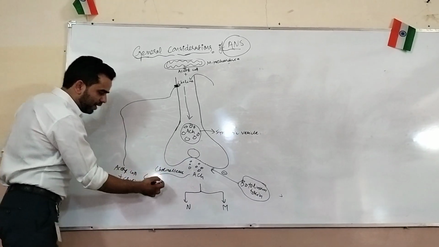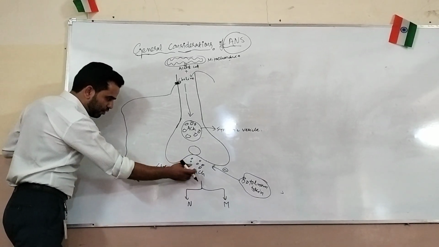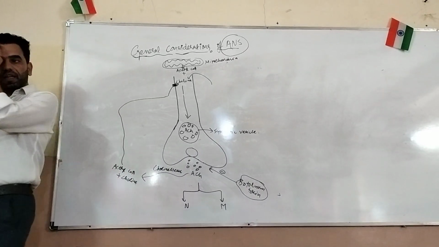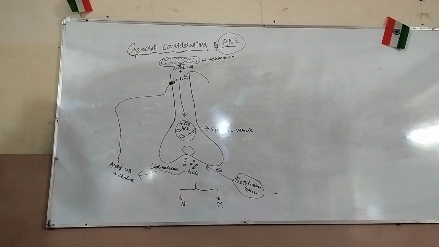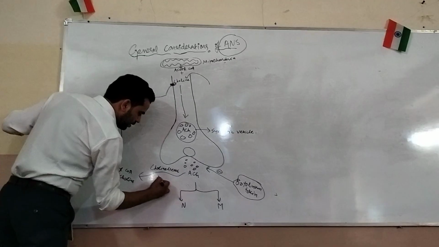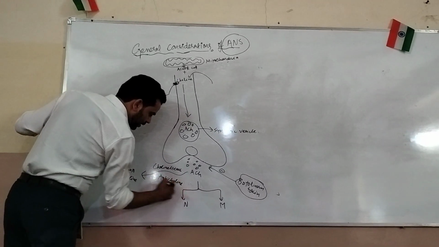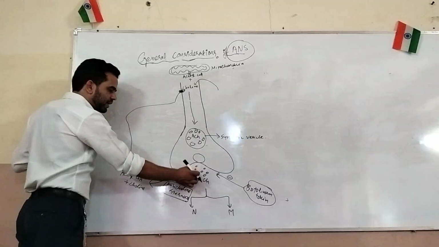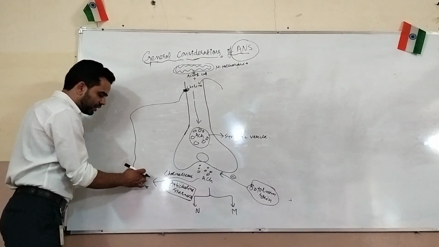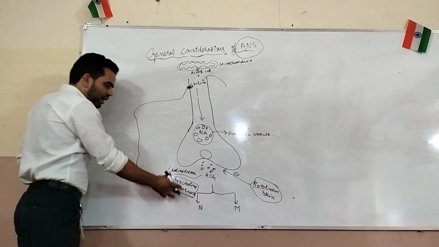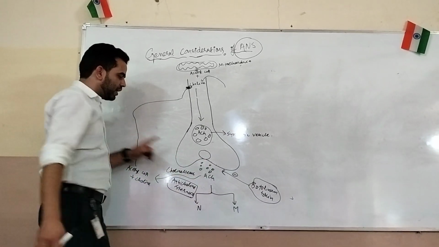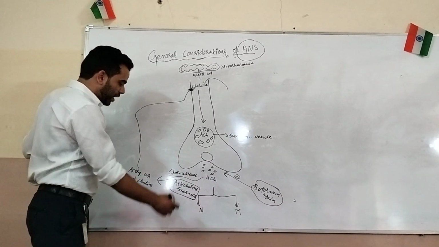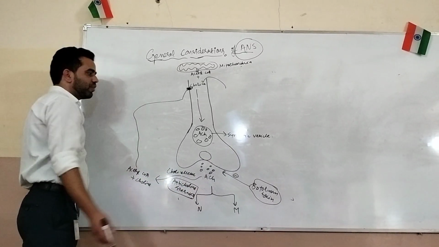Okay. So here one enzyme acts. If we don't want to convert the acetylcholine into acetyl coenzyme A plus choline, there are drugs which act here. What are those called? Anticholinesterases. So anticholinesterases will prevent this degradation of acetylcholine into acetyl coenzyme A plus choline. So if we want to increase the concentration of the acetylcholine in our body, we have to stop this process. Okay. So we have to give the anticholinesterases, which we will study further.